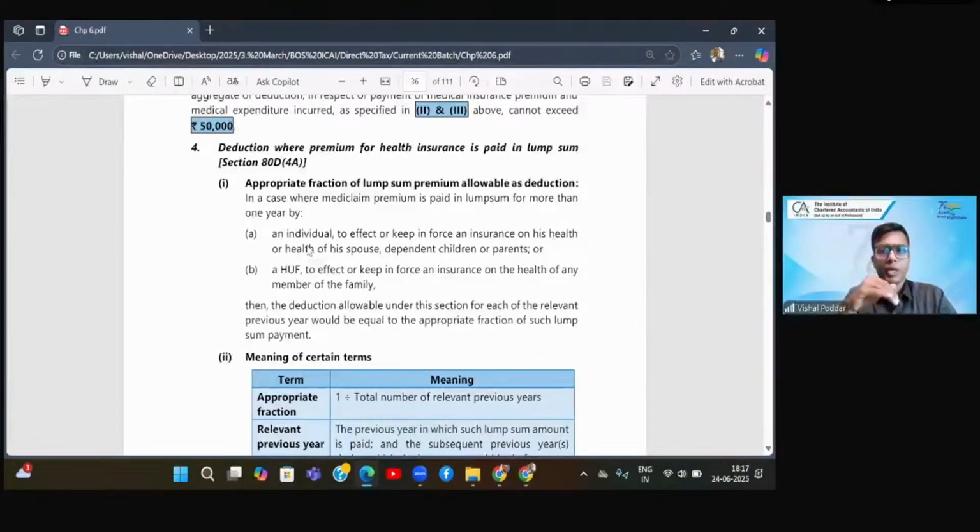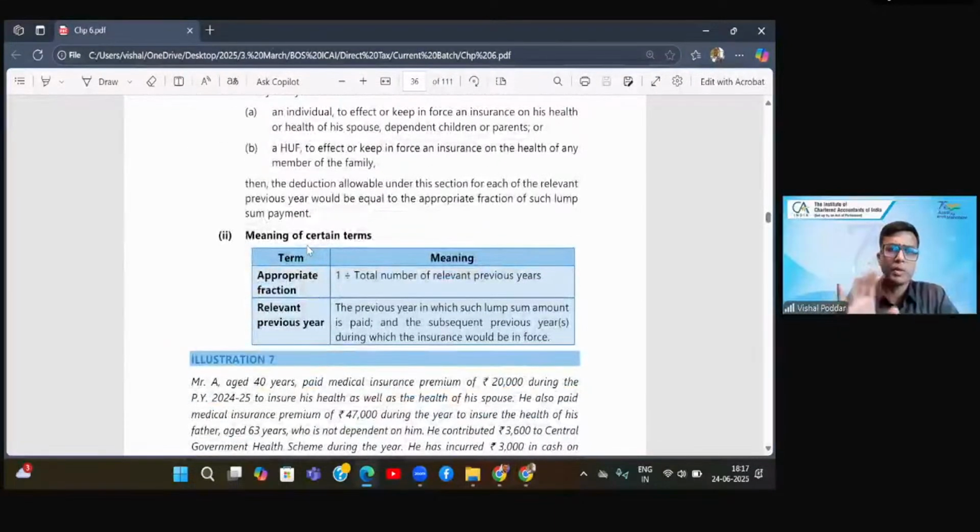Now in this particular case, if it is specifically given that this insurance is for 10 years, then simple mathematics: you'll take in the numerator your total insurance, divided by the number of relevant previous years. So let us say it is 10. So you get the amount applicable to each previous year. Then it says the previous year in which the lump sum amount is paid and the subsequent years during which the insurance would be in force. Okay, this is how you decide the total number of years.